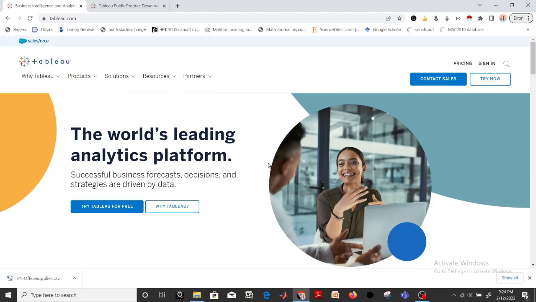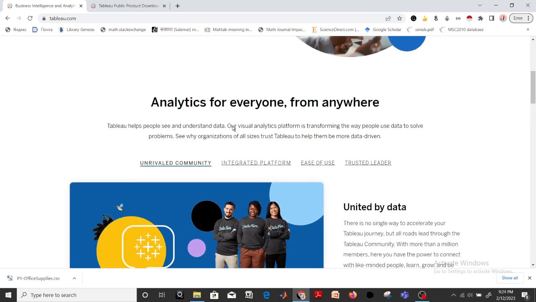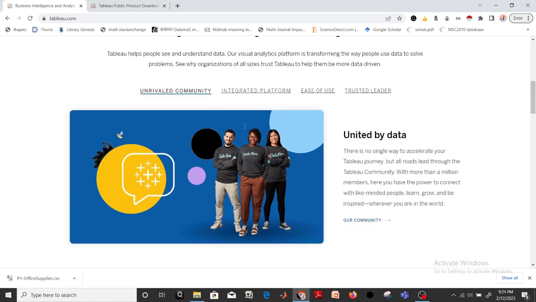Hello friends, today I am going to let you know how to download Tableau, which is one of the best tools for data visualization. We get onto this web page, tableau.com. If you download Tableau from this page, it is going to provide you a demo version, and it will give you a free trial for 14 days.